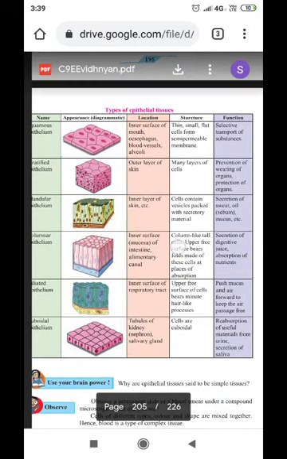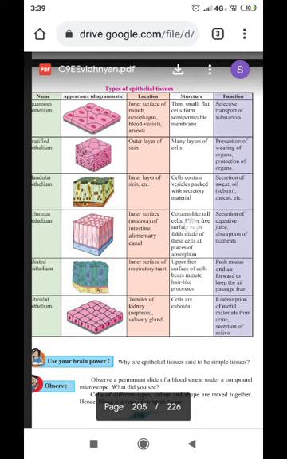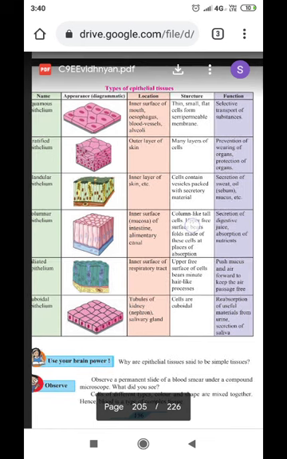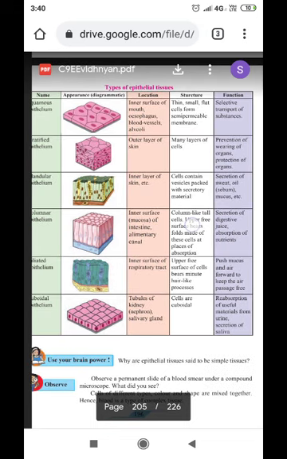First type of epithelial tissue is squamous epithelium. You can see the picture of squamous epithelium, its appearance, and the location where it is actually found. It is found in the inner surface of the mouth, esophagus, that is windpipe, blood vessels, that is arteries and veins, and alveoli.